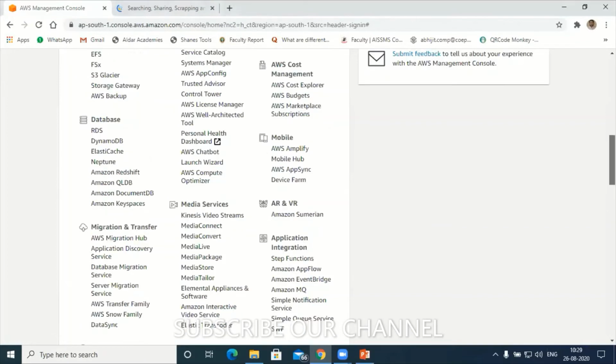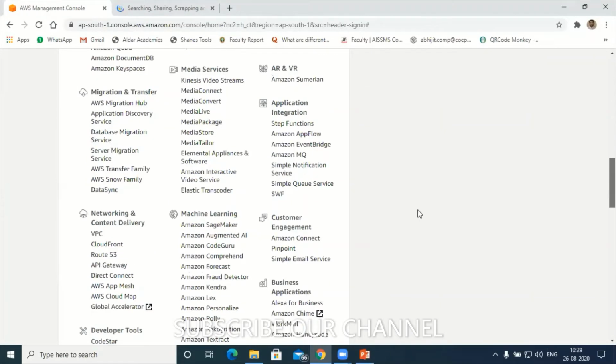Under services, there is an option called customer engagement. Can you see this, interns? Yes, sir. Under customer engagement, there are three options called Amazon Connect, Pinpoint, and Simple Email Services. I will try to cover Simple Email Services and Pinpoint.